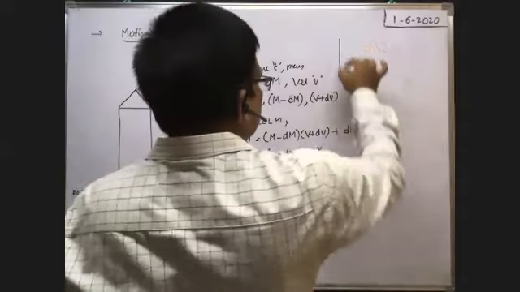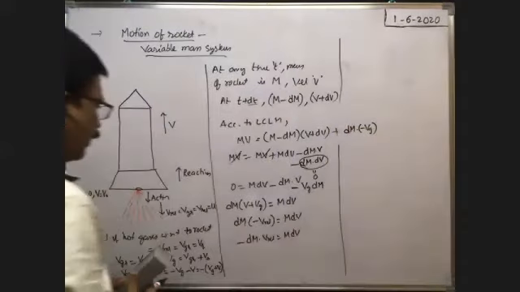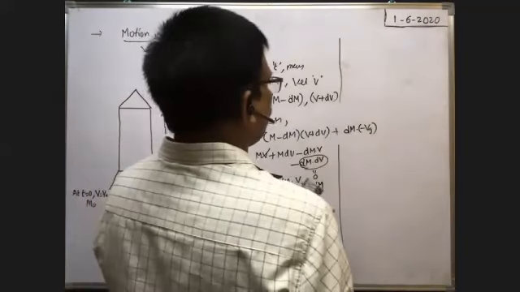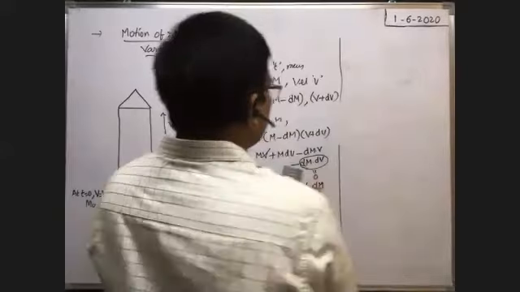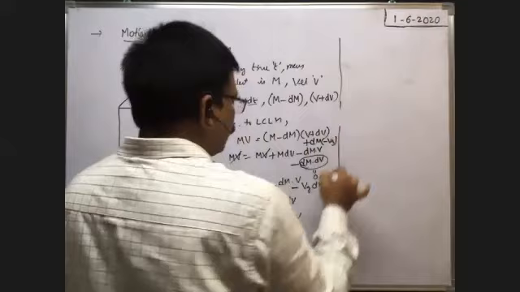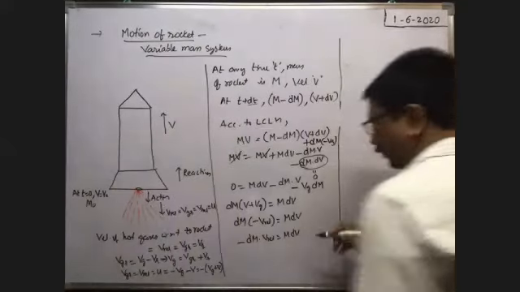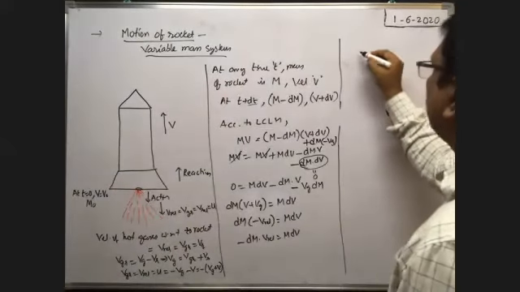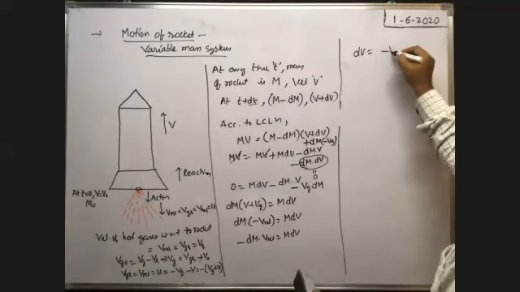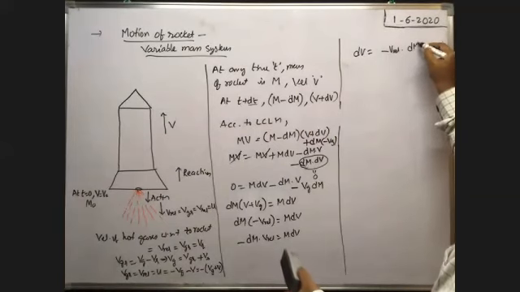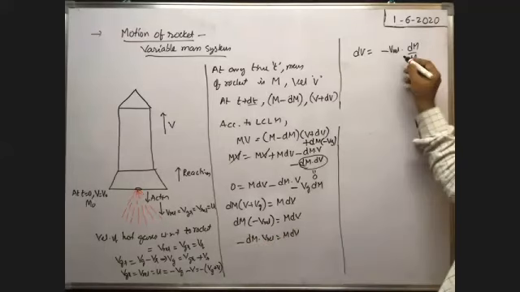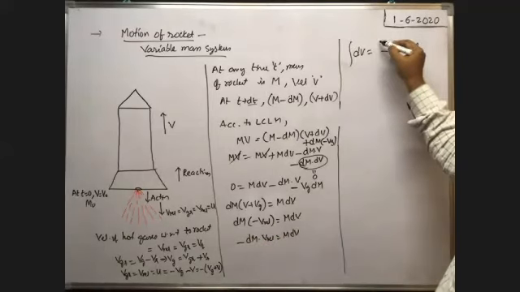Therefore, shall I erase this one? I will write here plus dm into minus vg. Then here you see, from this dv is equal to minus v relative into dm by m, we can write now. dv is equal to minus dm by m into v relative. Now you integrate on both sides.